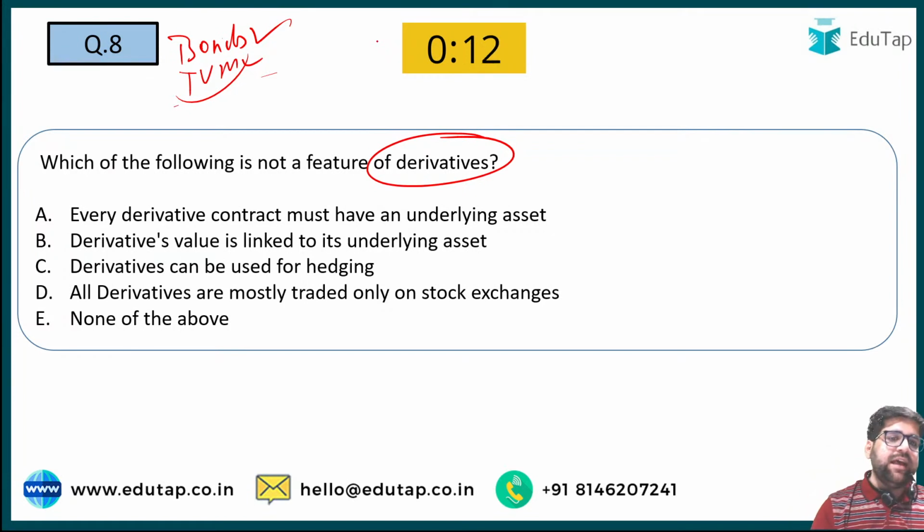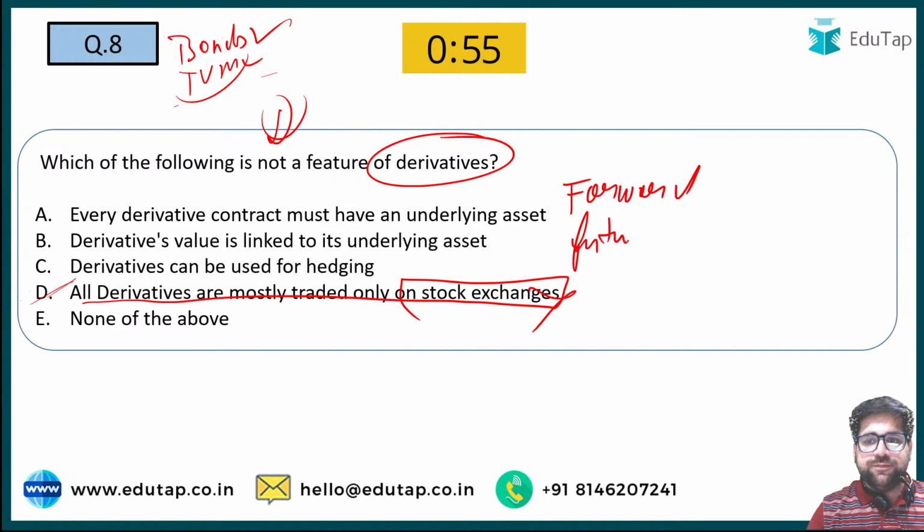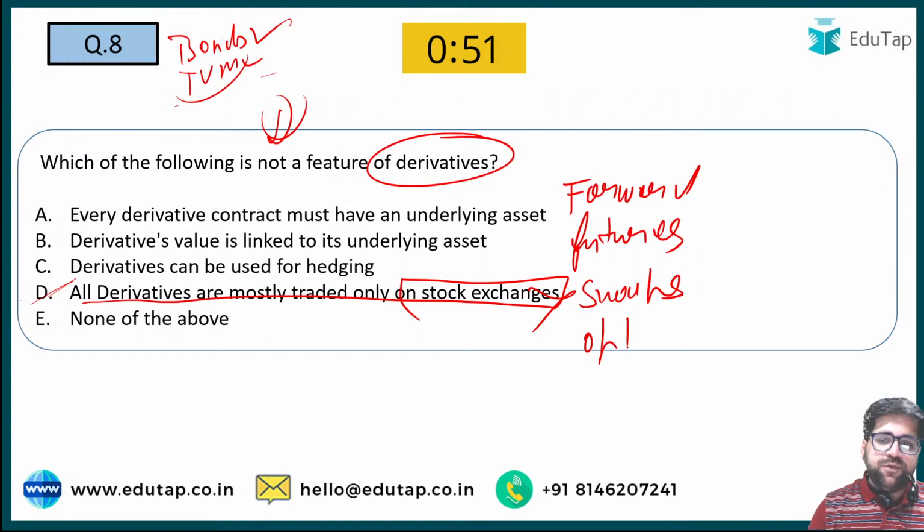Yes, the correct answer here: you have to identify which of the following is not a feature. So yes, "all derivatives are mostly traded on stock exchange" is a blunder according to me. If you see in your course, we have majorly 4 classes of derivatives. The first is forward. The second is futures. Then we have swaps. Then we have options.